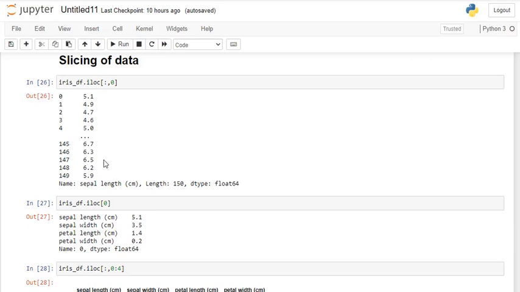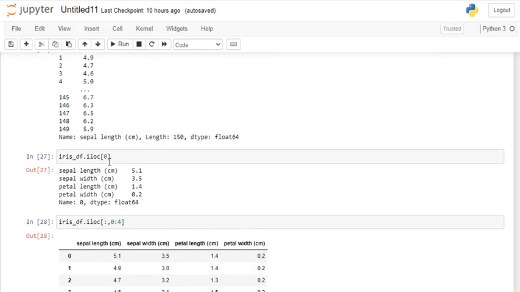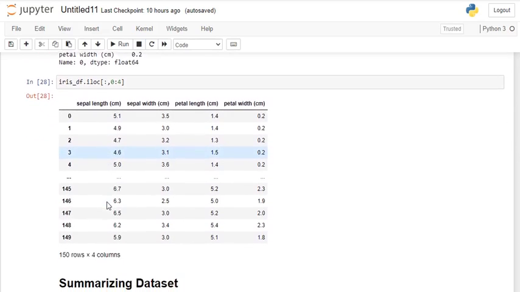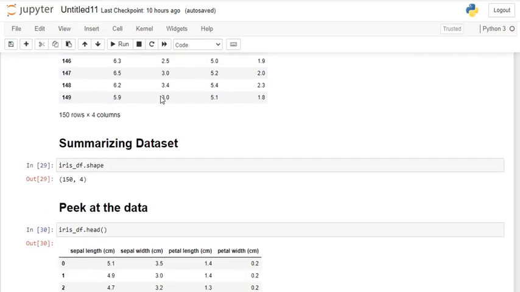This is the output, and sepal length has 150 points. The data type is float. iloc 0 means the first row has been printed here, with sepal length, sepal width, petal length and petal width, and all the data points have been retrieved here. 150 rows and 4 columns, by using the iloc function 0 to 4.